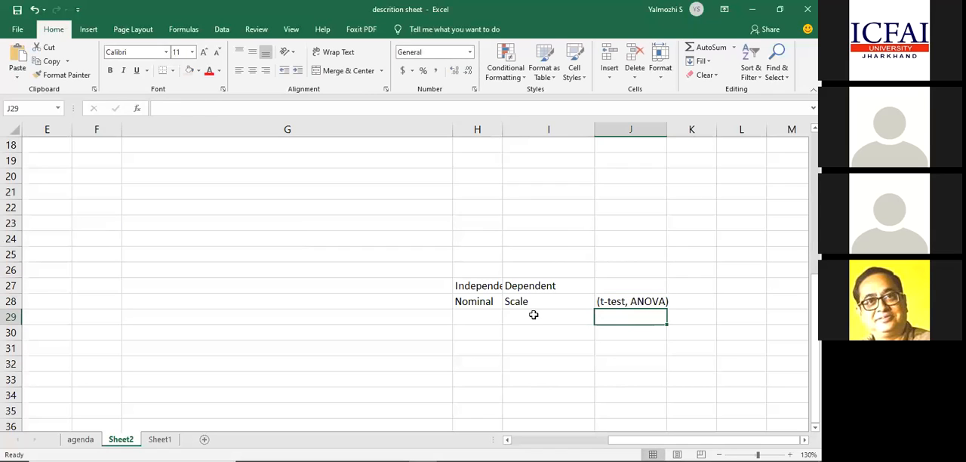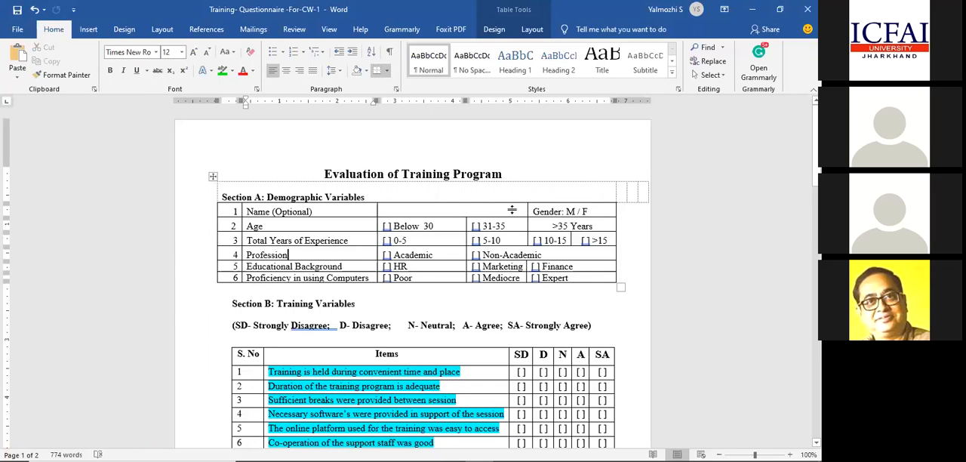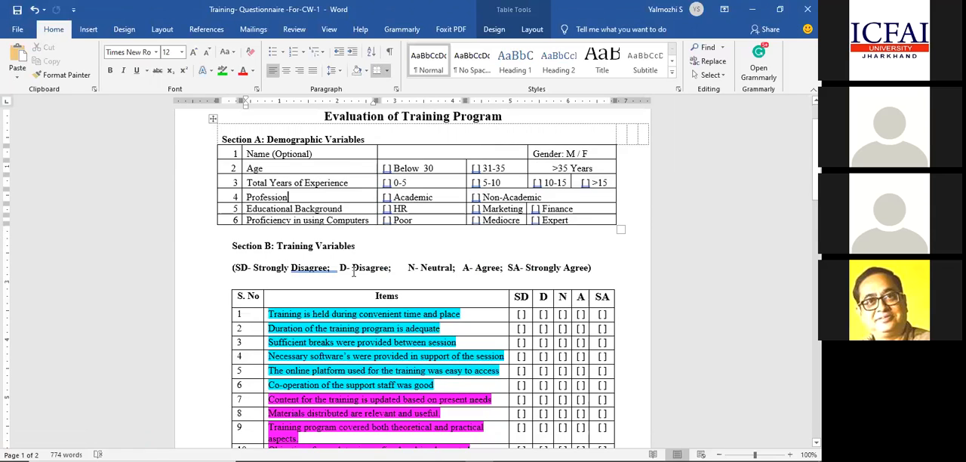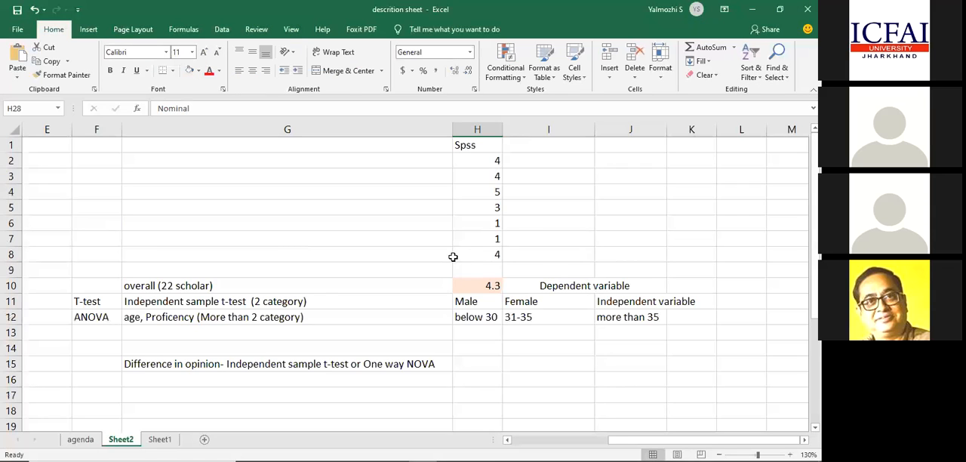This is what I predominantly do. So how do I identify the scale, getting back to our previous session? Gender, male and female, is nominal, and all these are nominal. And what about this particular overall feedback? Overall score, how did I calculate it?